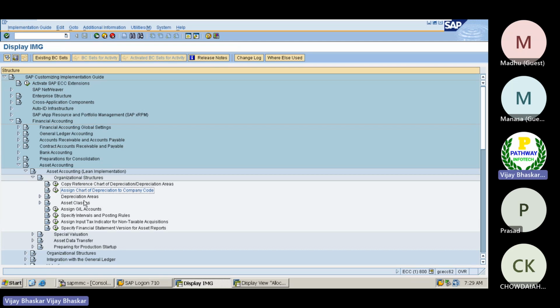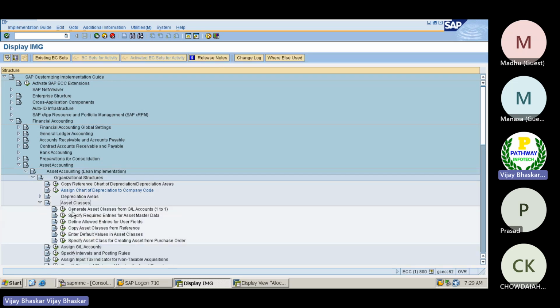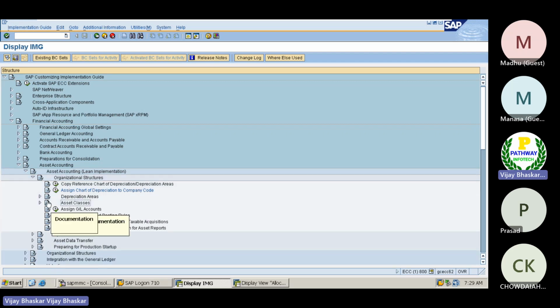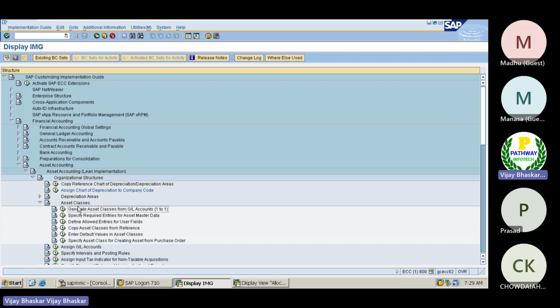Okay, so now before going to creation of the account determination, before creating the asset class here, first I would require account determination and screen layout rules, which if I want to define, then asset class from the GL account, specify the required entries.